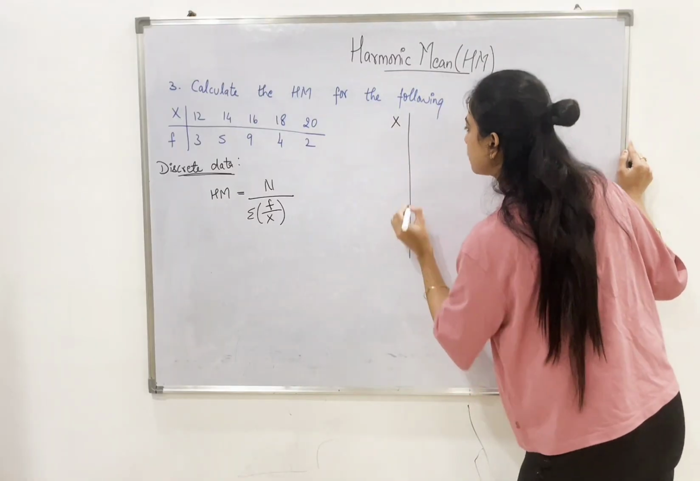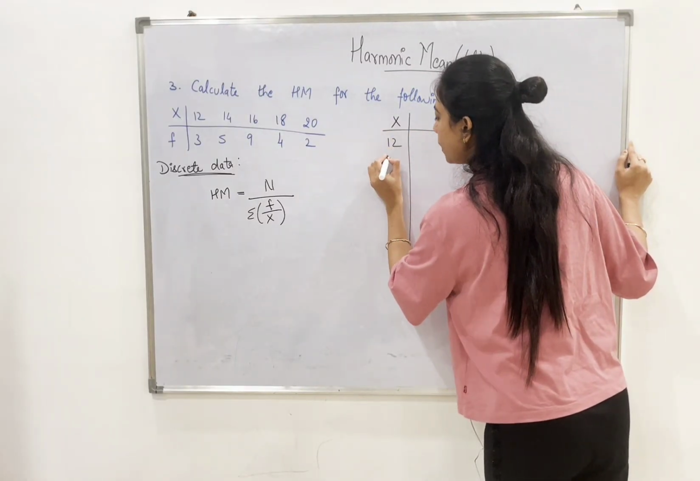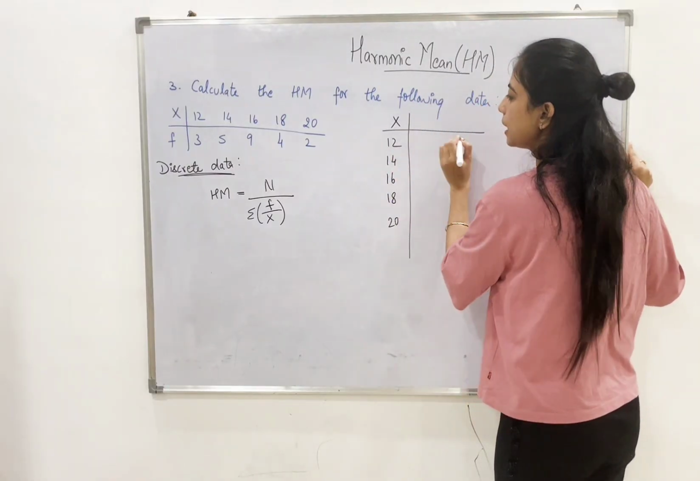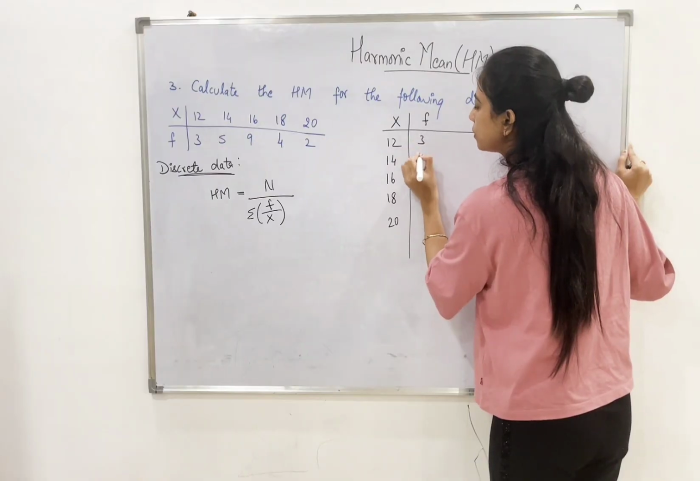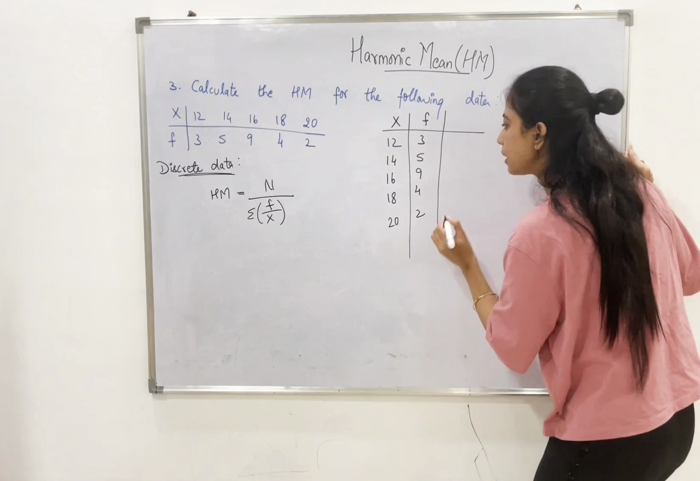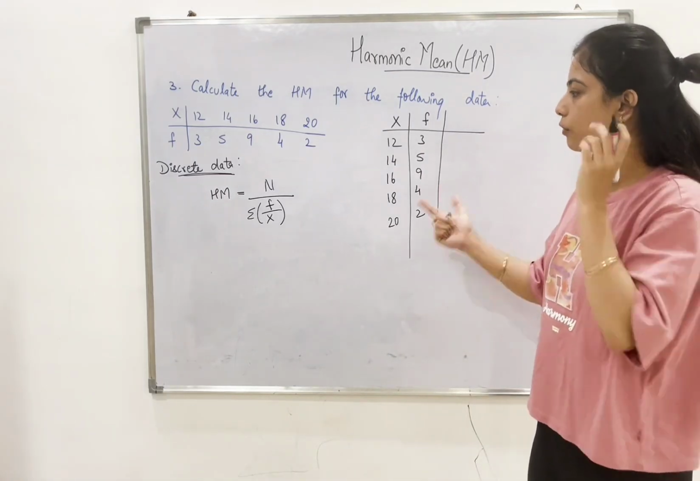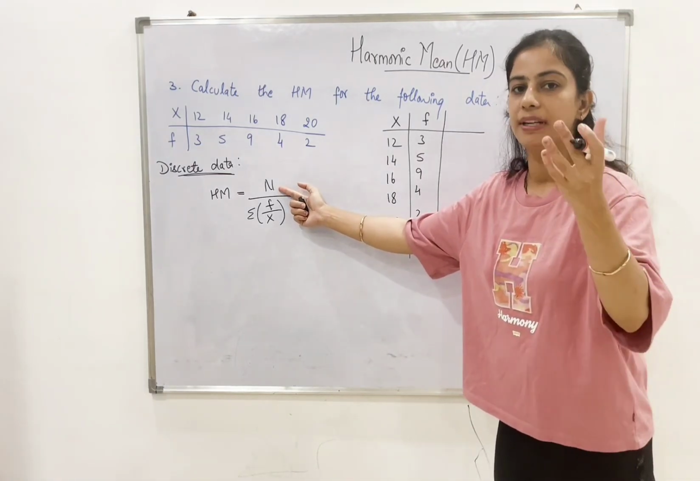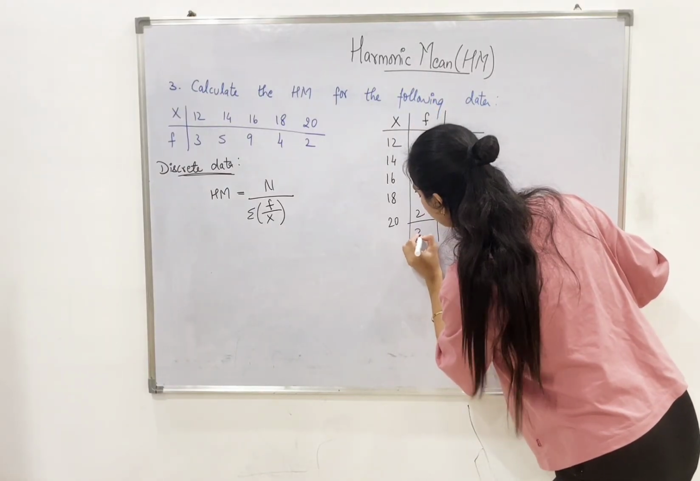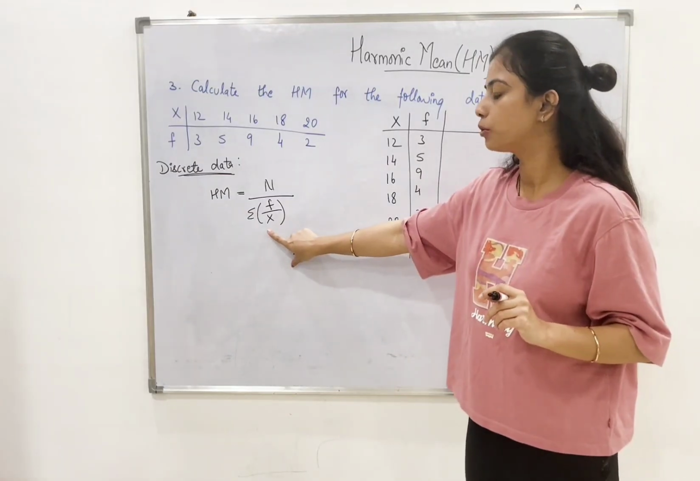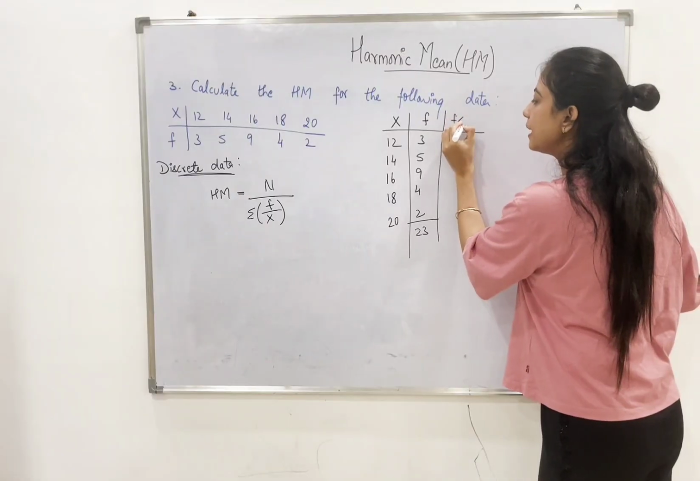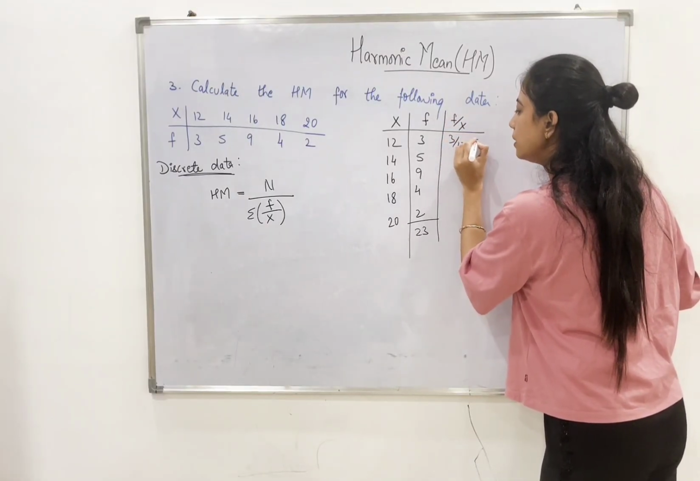X values, which are already given to us, 12, 14, 16, 18 and 20. Then we have frequencies with us, 3, 5, 9, 4, 2. So these are our x along with f values. Now for our formula, what do we need? Capital N. Capital N is nothing but sum of frequencies, which is nothing but 23. Next, let's come to the denominator, summation of frequency by x. We had f, we had x. So simply divide f upon x. 3 upon 12.